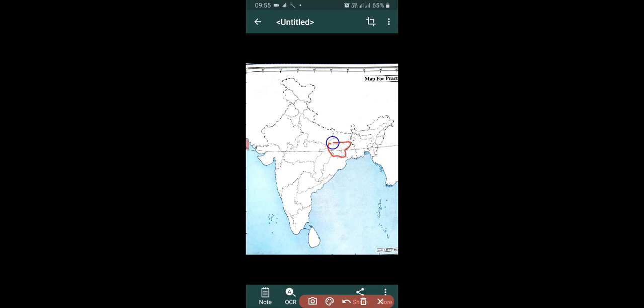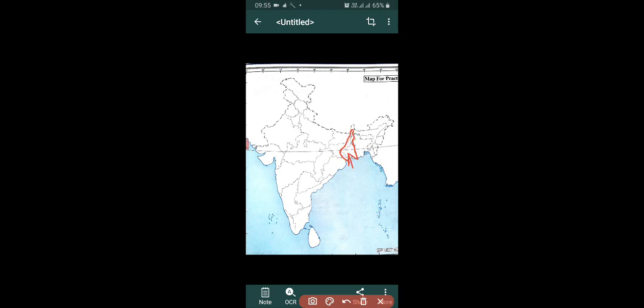And this one is Jharkhand. Its capital is Ranchi. And this is Bihar. The state above Jharkhand is Bihar, and its capital is Patna. Now see this one.